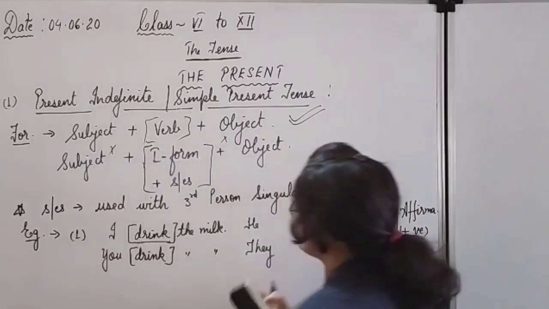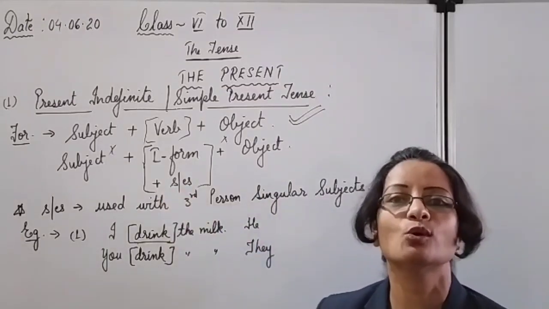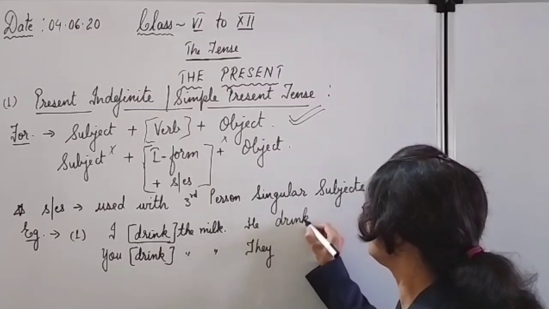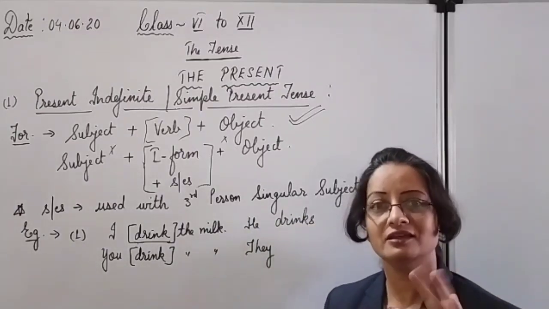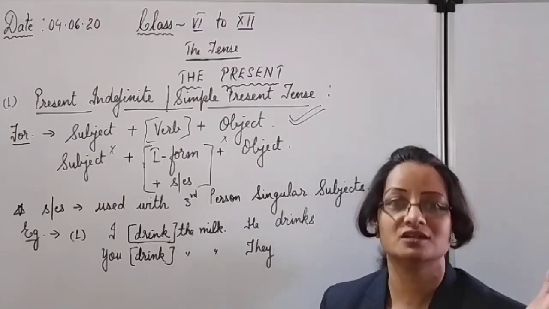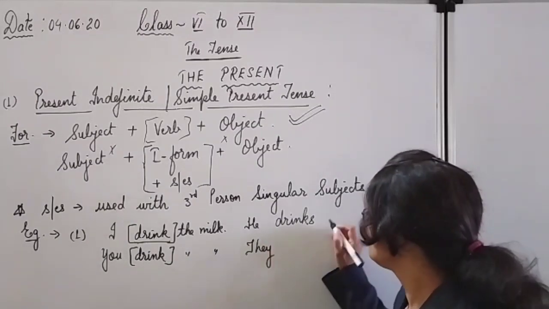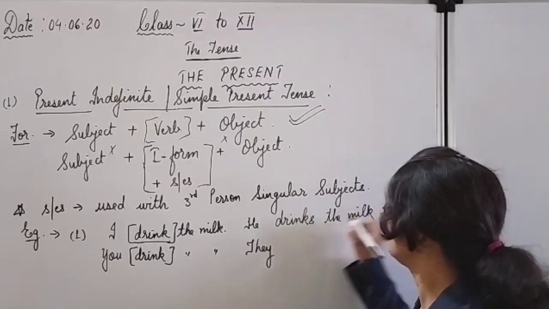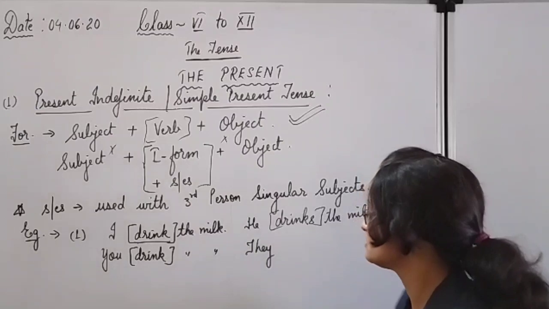Come here. I have told you in the third person singular subjects you have to place S or ES. So he drink, and then according to the spelling of the verb, some verbs take ES like goes, G-O-E-S, do, D-O-E-S, but the maximum verbs take only S. So he drinks the milk. Focus only on the verb, only on the heart of the sentence.